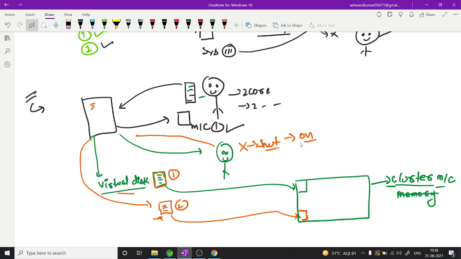So what will AWS do? It asks the cluster, okay, I have this virtual disk for this particular system, because obviously you create an account and it tracks your information. So as per that metadata, it says I have this virtual disk for this particular system called name A, just give me whatever system he was accessing previously. So this cluster will give this back, and this will come here and give you the system again. So like this it is working.